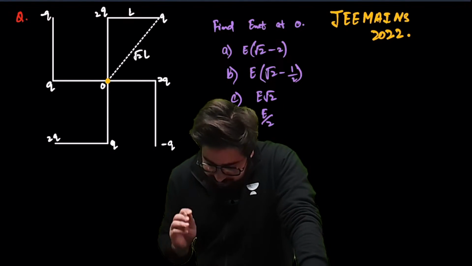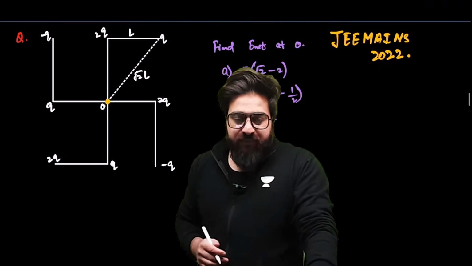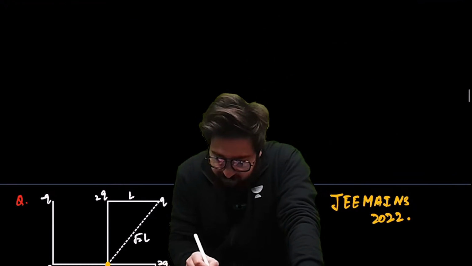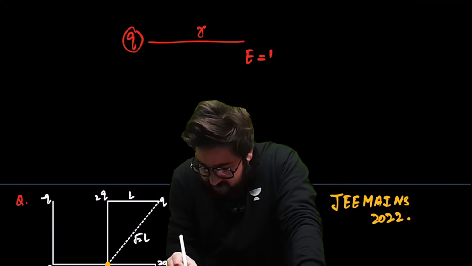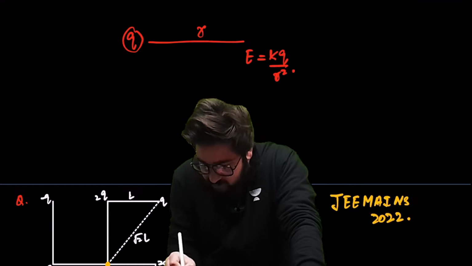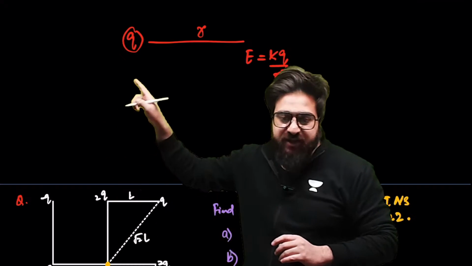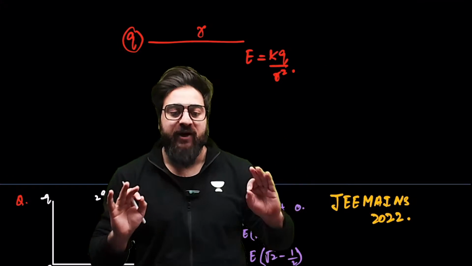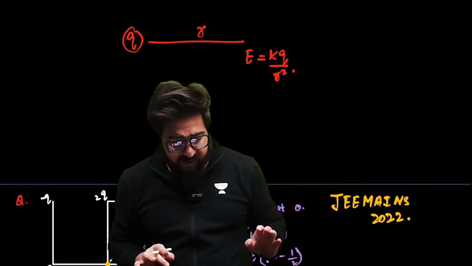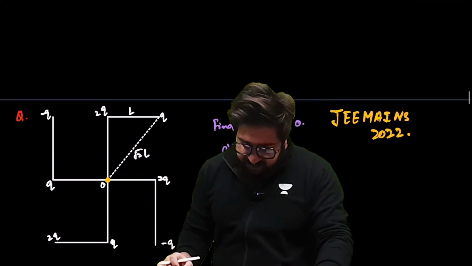Let's suppose over here, if we have a charge Q at r distance, how much is the electric field, sir? K Q divided by r square. This we know. If you have the charge Q at r distance, the electric field is KQ divided by r square. Okay. Now, my dear people, listen to me very carefully.